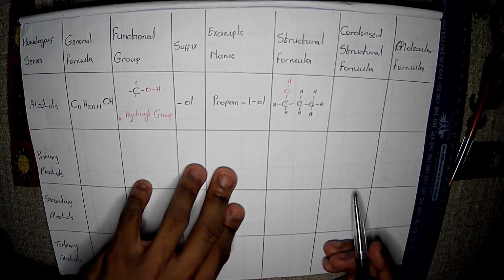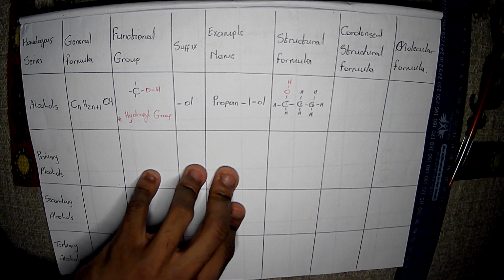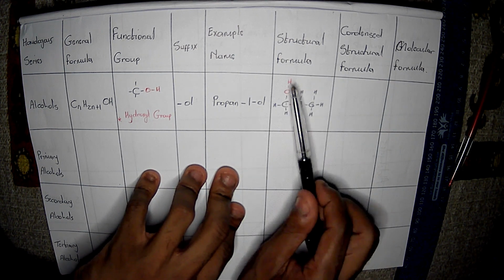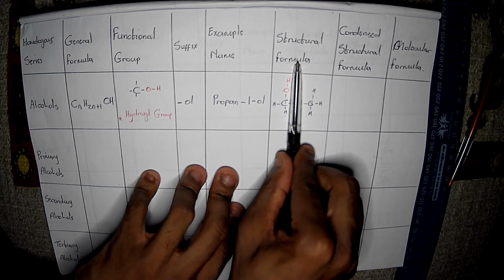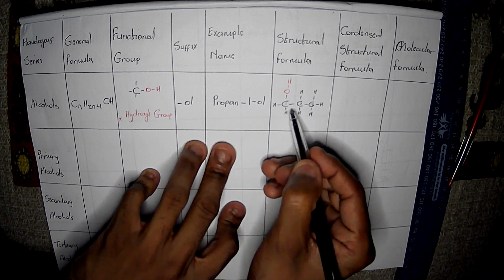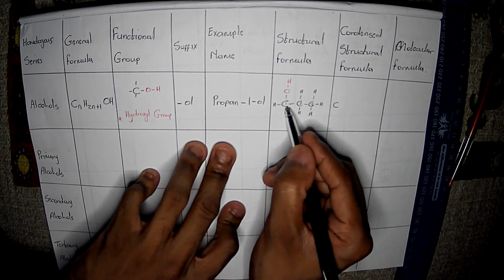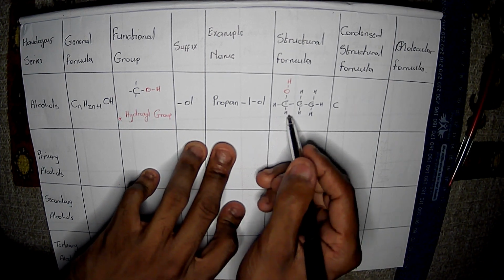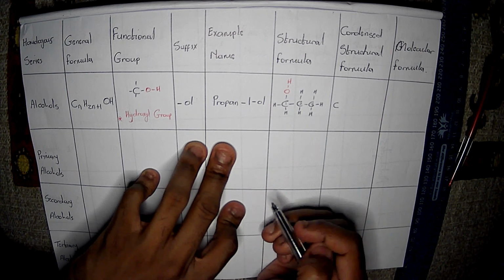Our condensed structural formula in this case. Remember what I said: we have to look at each of our carbon atoms and start counting from there, right? So this first carbon atom is the only one of its kind, and we have 2 H's.